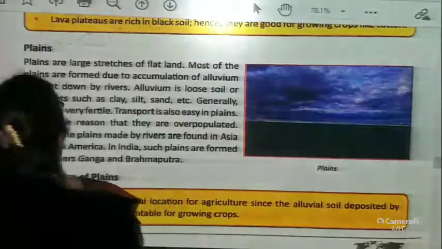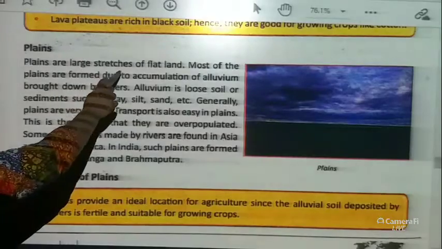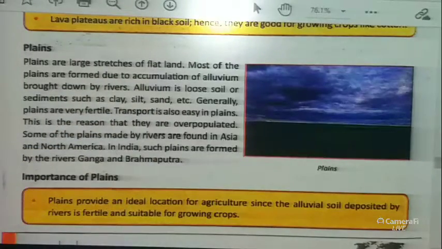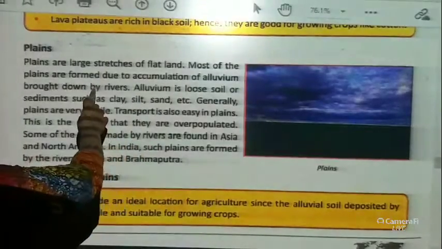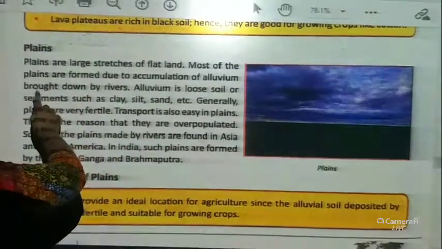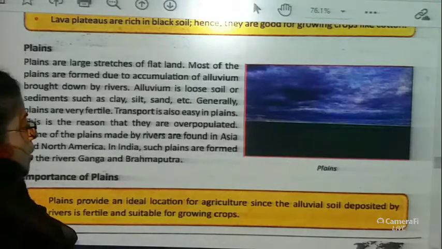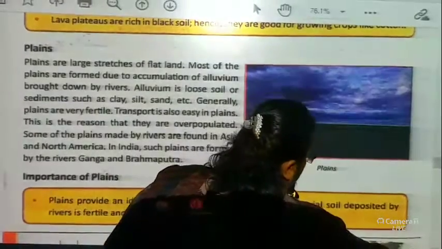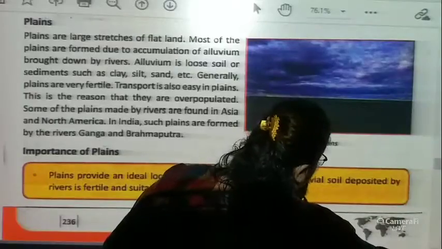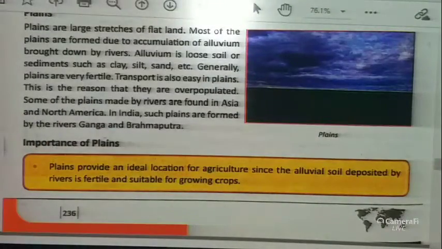Now we come to the plains, children. Plains are large stretches of flat land. Most of the plains are formed due to the accumulation of alluvium brought down by the rivers. Now what is alluvium? Alluvium is the soil, the most fertile soil, which is brought down by the river.